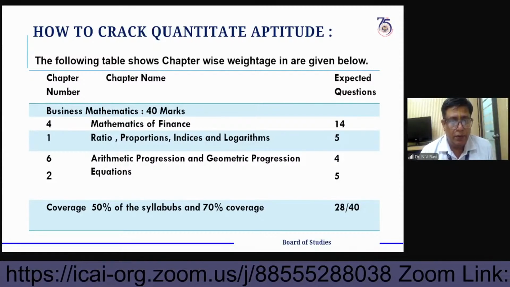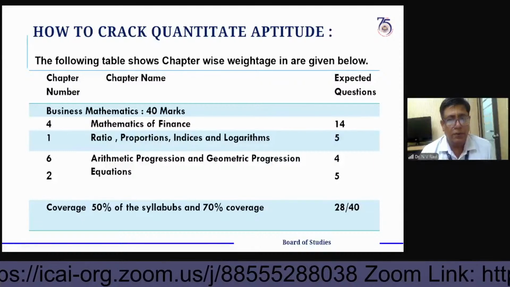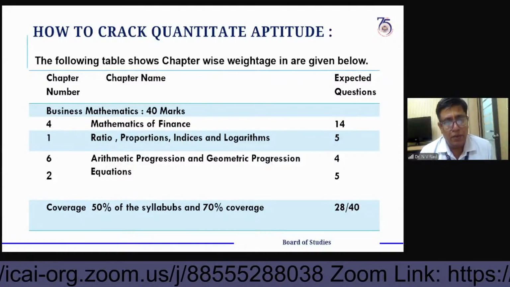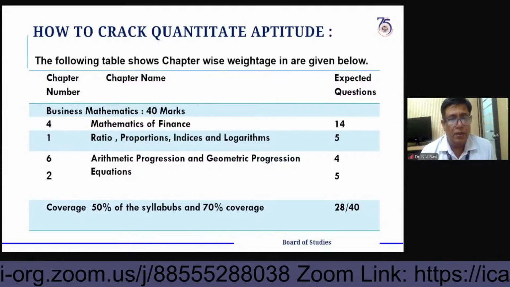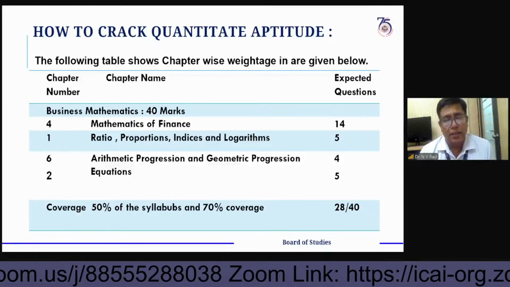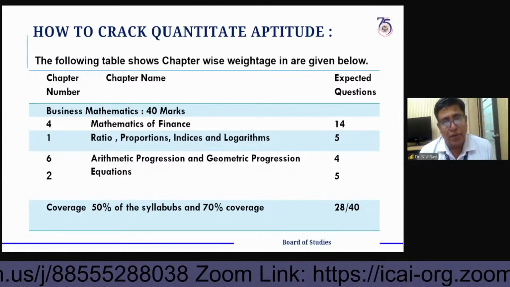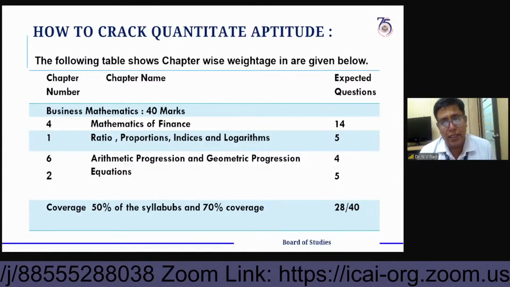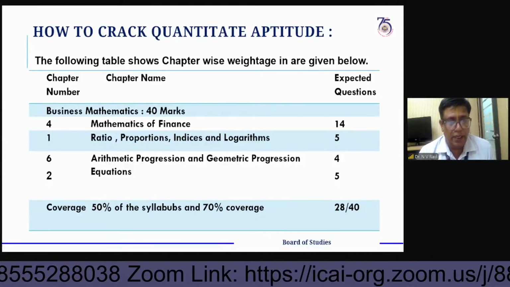You will also get the same kind of problems repeatedly, and you will get the confidence there. That is Mathematics of Finance. The title of this chapter has been changed compared to the earlier syllabus.